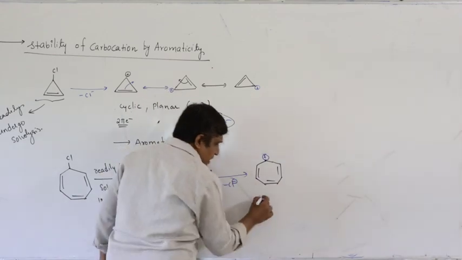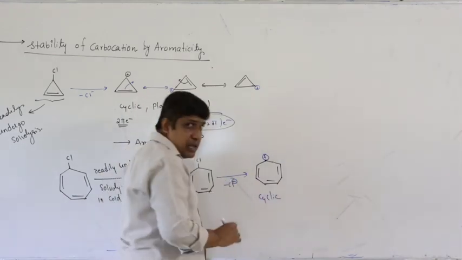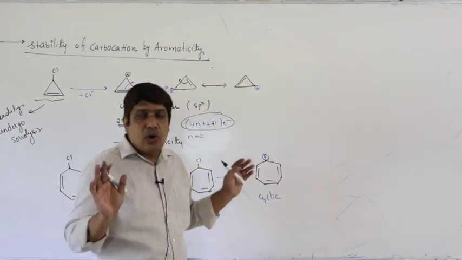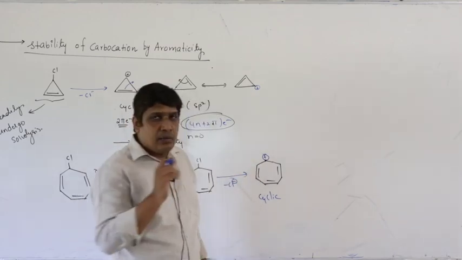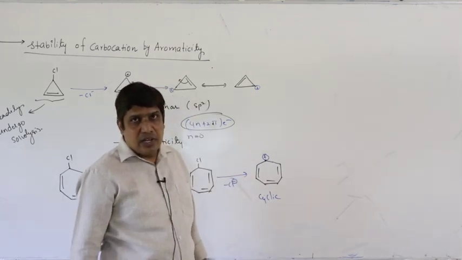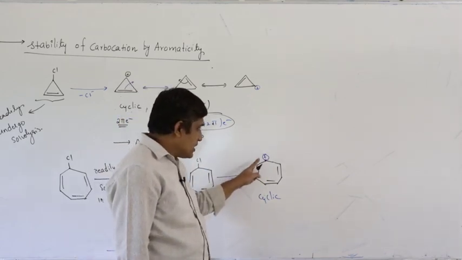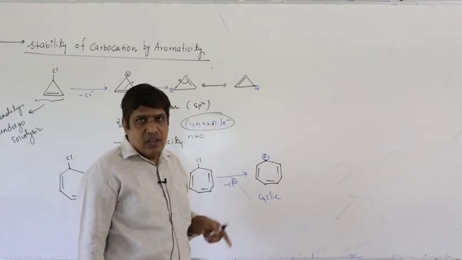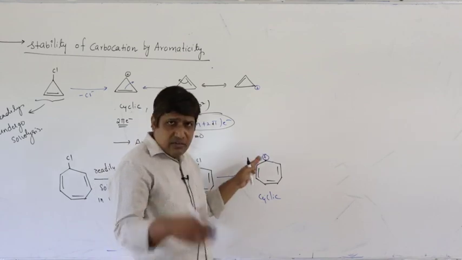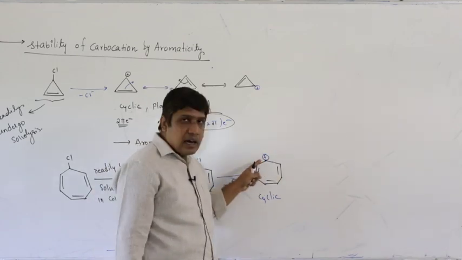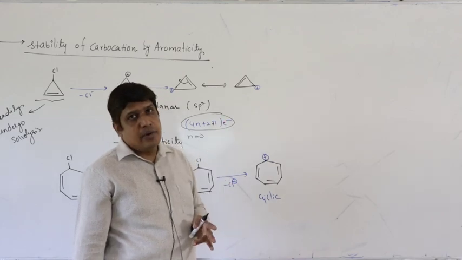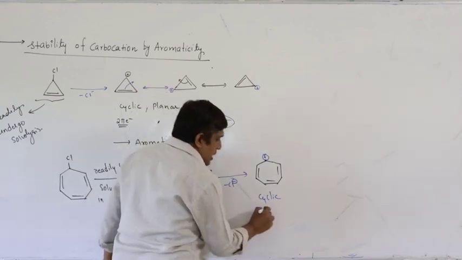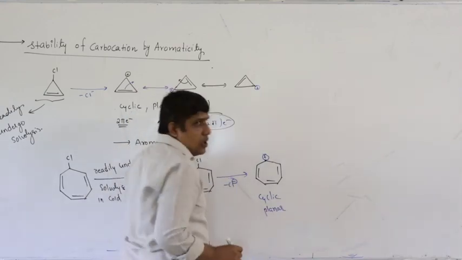Let us check. First, it is cyclic, no doubt. Is it planar? 1, 2, 3, 4, 5, 6: these 6 carbons possess double bonds, so they are sp2 hybridized and planar. What about the 7th one? It is a carbocation, and a carbocation undergoes sp2 hybridization because it forms only 3 bonds: one with this carbon, another with this carbon, and one with hydrogen. The 4th one is removed as H plus. If it had a 4th bond, it would be sp3 hybridized with tetrahedral geometry, but here this carbon has only 3 bonds, so it is sp2 hybridized and trigonal planar. So all carbons are present in a single plane, because all are sp2 hybridized.